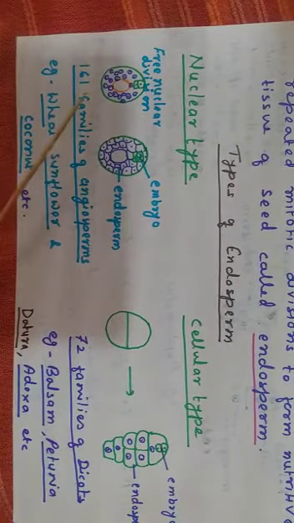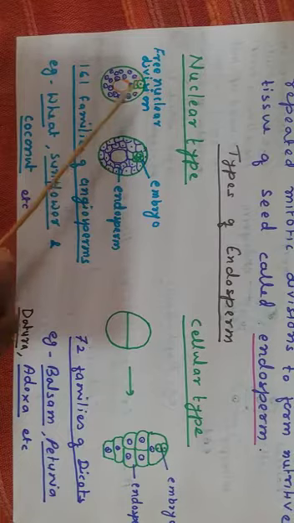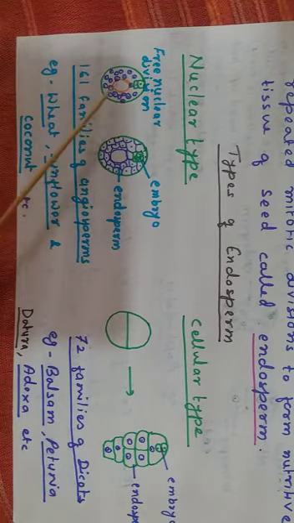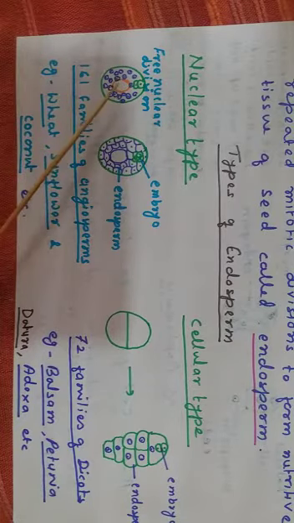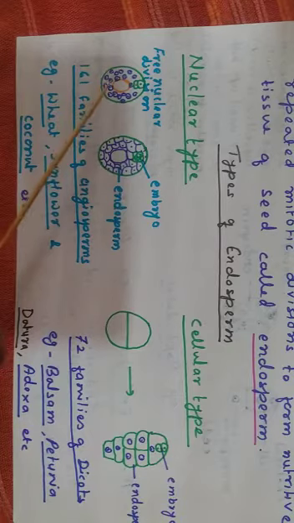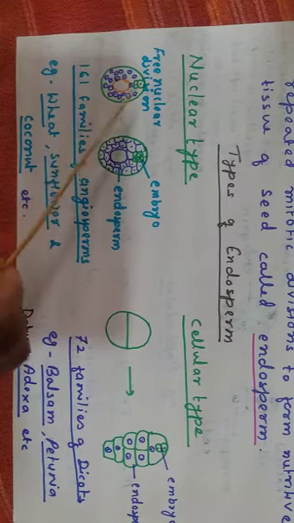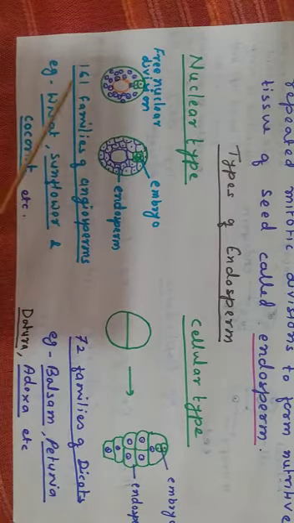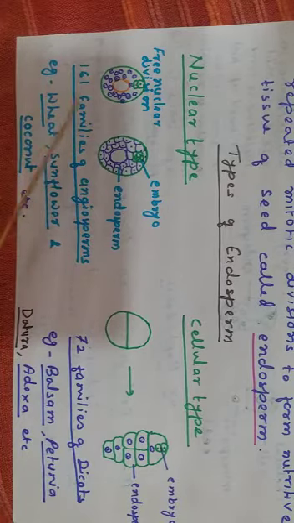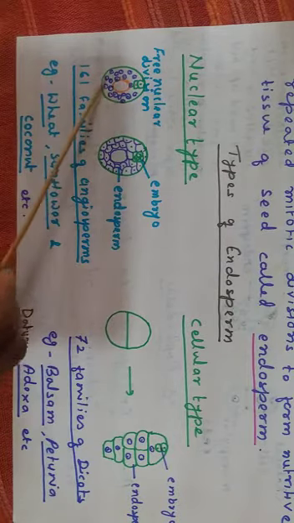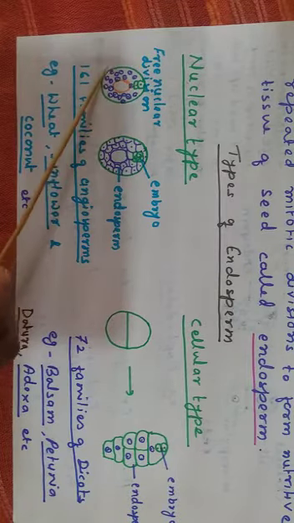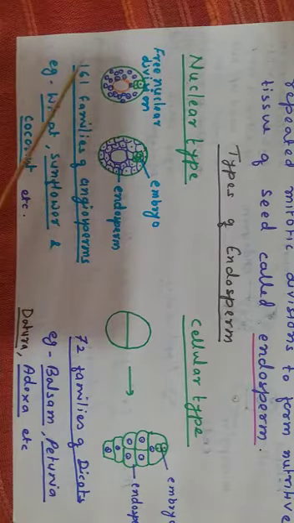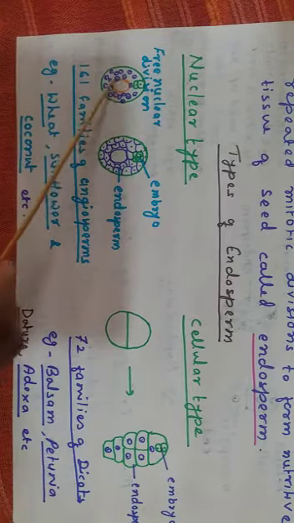In nuclear endosperm formation, endosperm formation takes place inside the embryo sac, because fertilization also takes place inside the embryo sac. When the mitotic division starts, the size of the embryo sac increases, and the primary endosperm nucleus first divides by one mitotic division and forms two nuclei. Then by repeated mitotic division, many free nuclei are formed. Here only free nuclear divisions take place, with no wall formation in the initial stages. So many nuclei are formed.